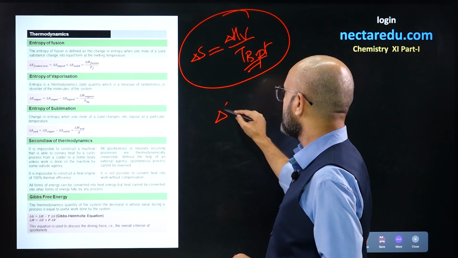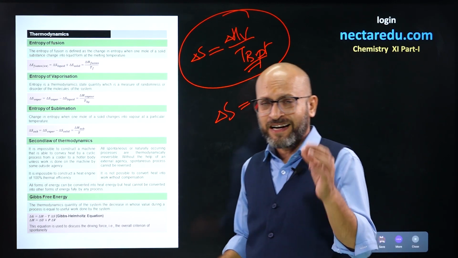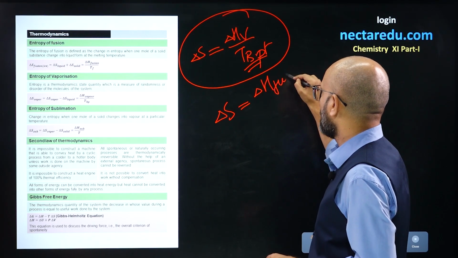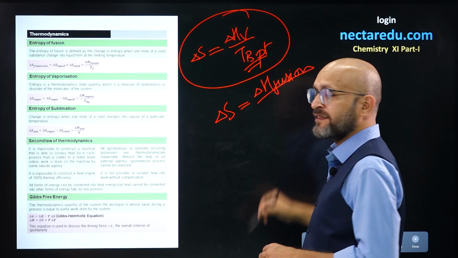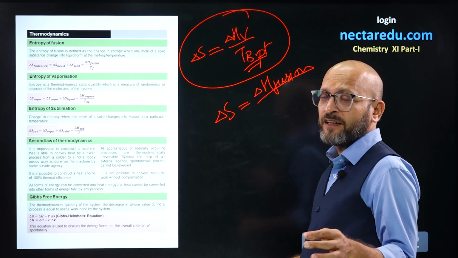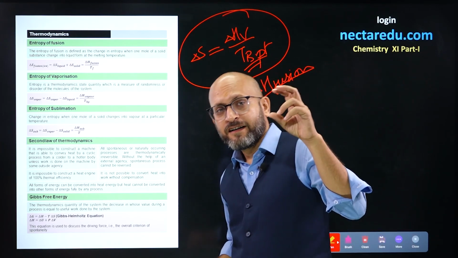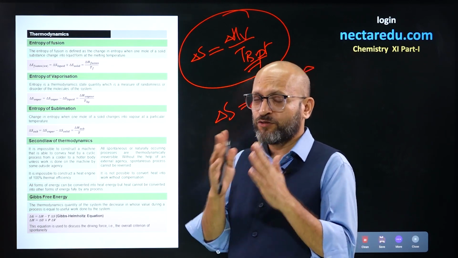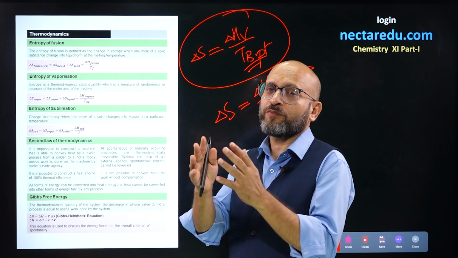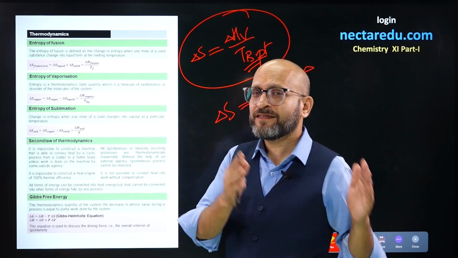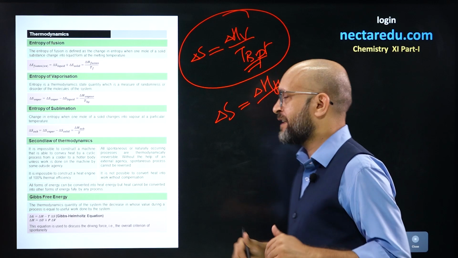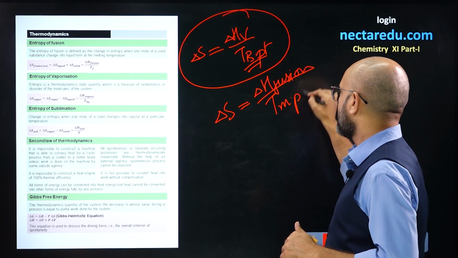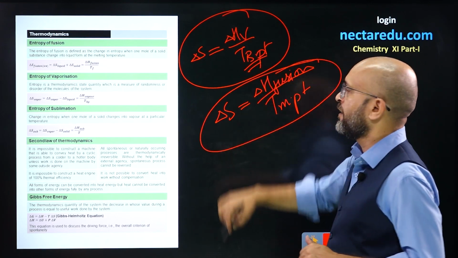Similarly, entropy change during melting you can calculate like this. Enthalpy of fusion, we call that energy change or enthalpy change during a process of melting, means solid to liquid conversion is there. If you want, you can do entropy of liquid minus entropy of solid. That means final state minus initial state. And the direct formula says enthalpy of fusion upon melting point will give you entropy change during melting.